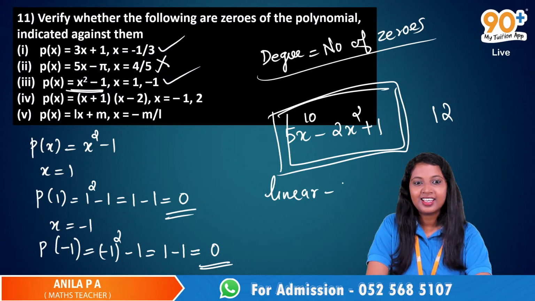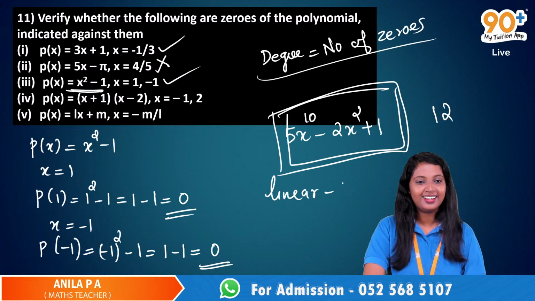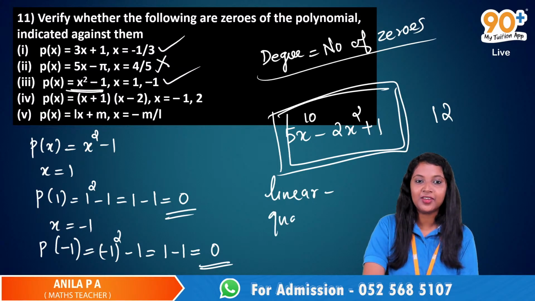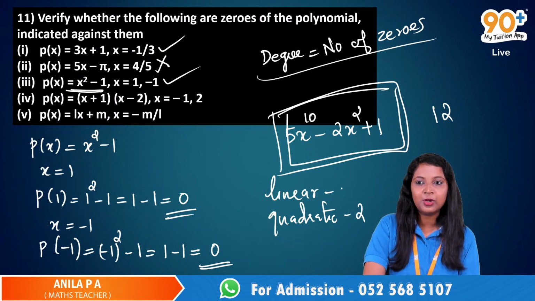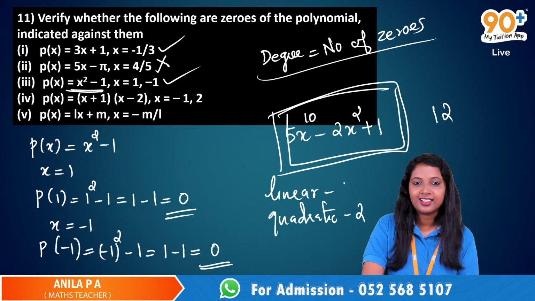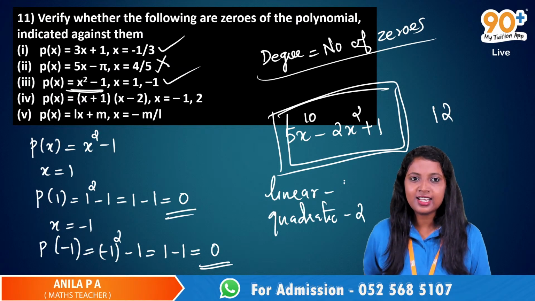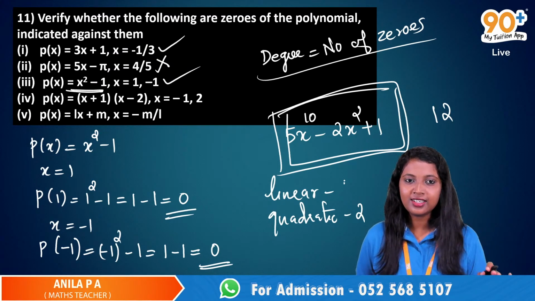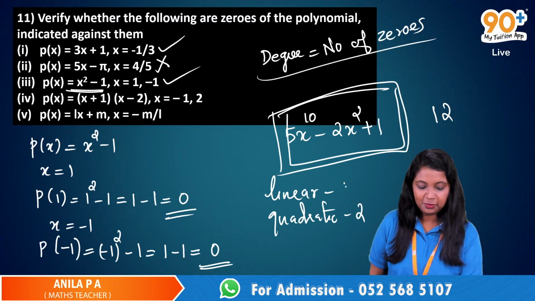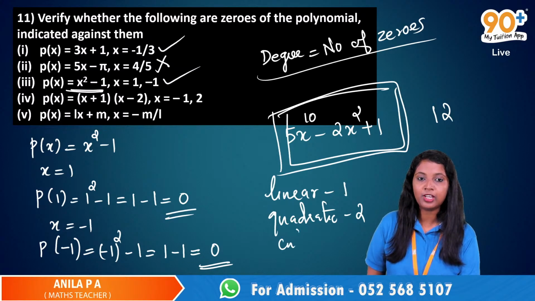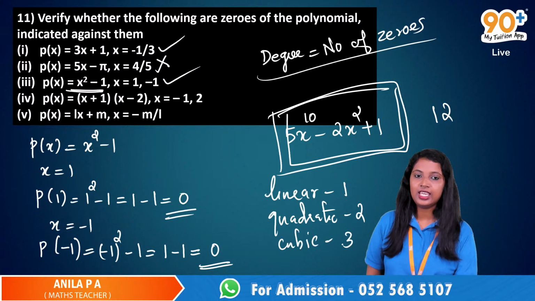Ma'am, is it 2? Then what is the degree of a quadratic polynomial? That's 2. And for the linear polynomial it is? I think 1. Yeah, okay. For a cubic polynomial it's 3.